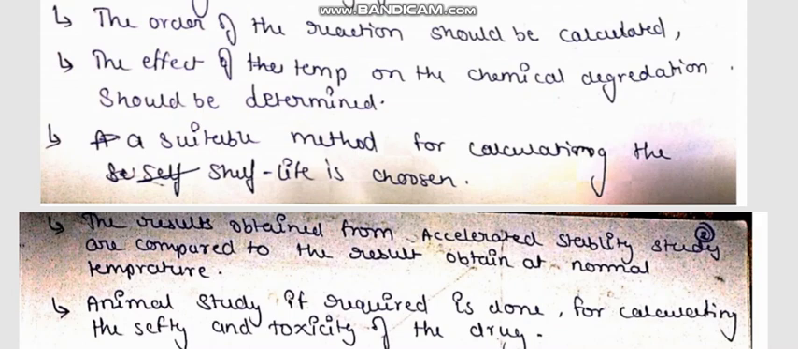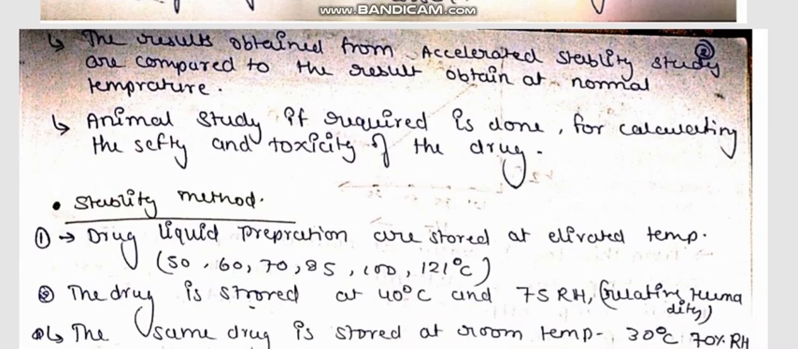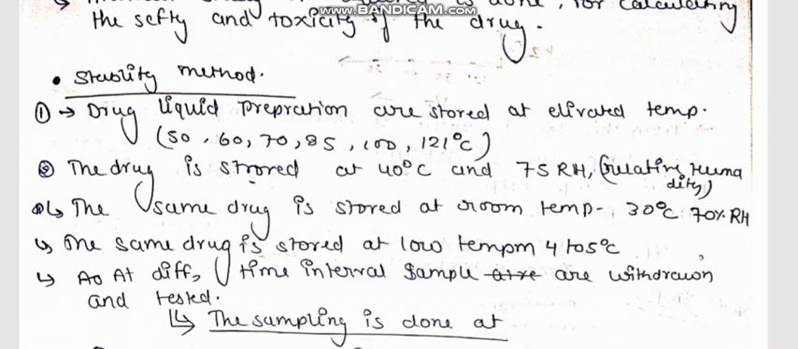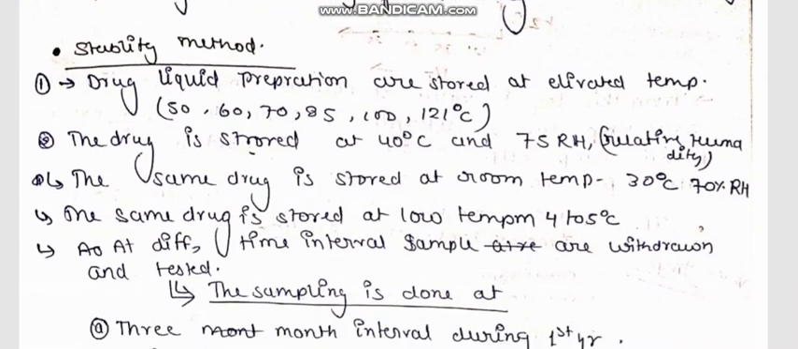The results obtained from accelerated stability study are compared to the results obtained at normal temperature. Animal study, if required, is done for calculating the safety and toxicity of the drug. Because if we want to determine the safety and toxicity of any drug in the human body, we first conduct clinical trials on animals. Then we demonstrate the product activity on humans.